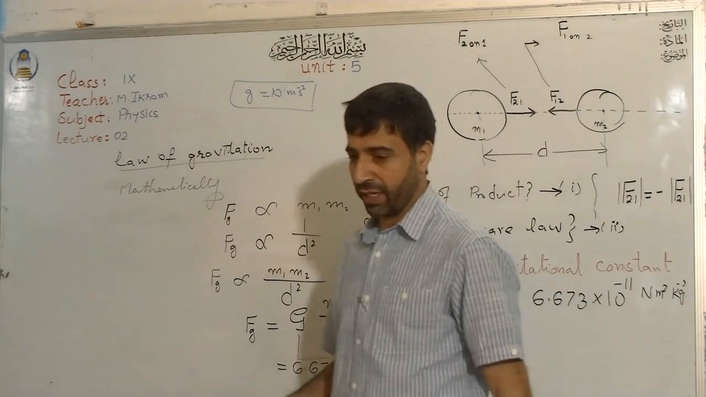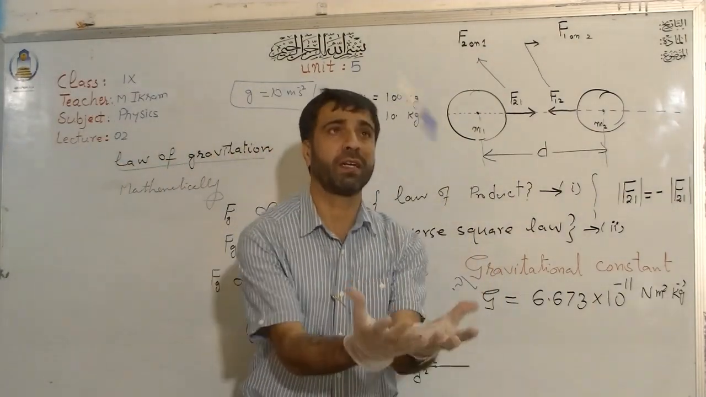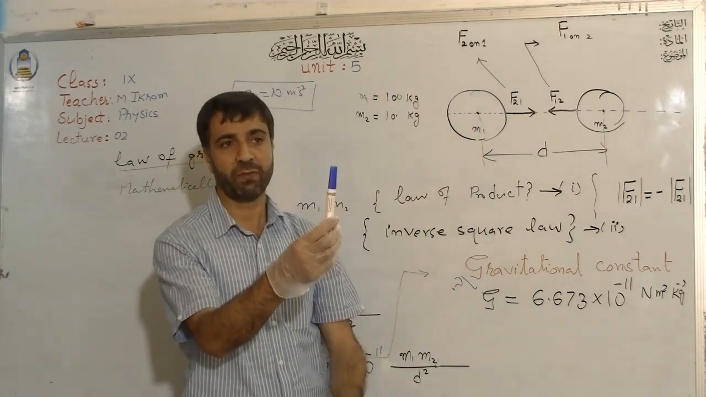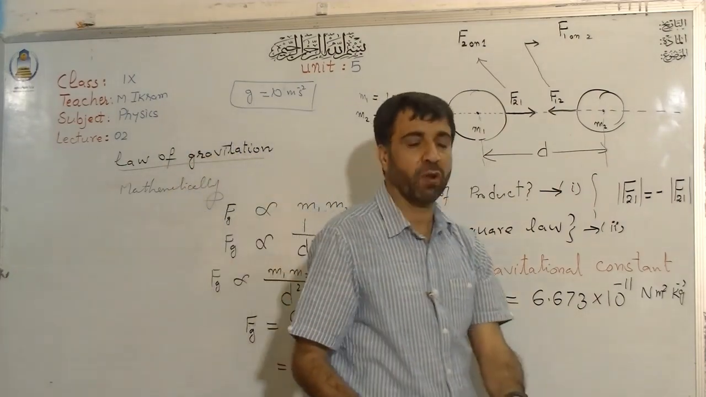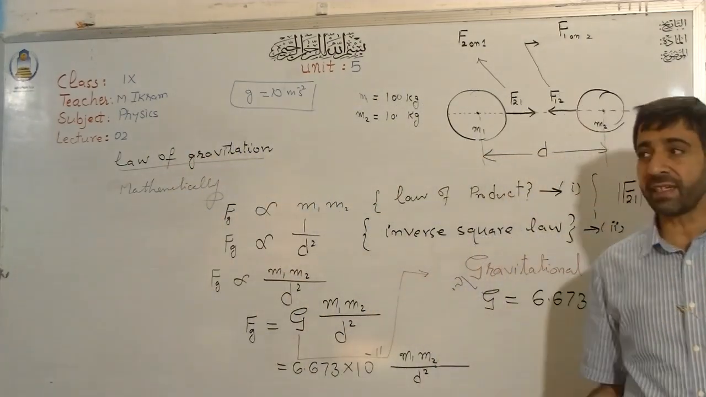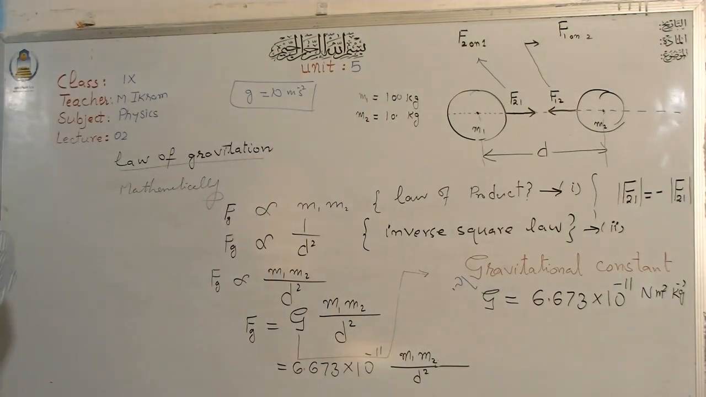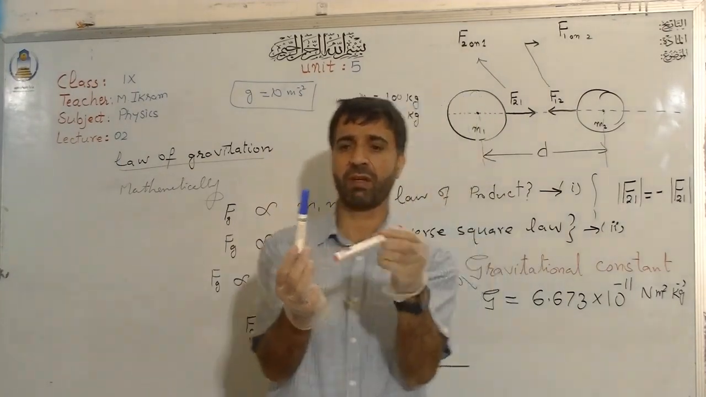For example, look at this. When I throw this marker, you see the marker comes towards the earth. That is because there is a gravitational force between the marker and the earth, and the earth tries to pull the marker towards its center. But look, these are also masses. Aren't they masses? They are also masses. You see, look.